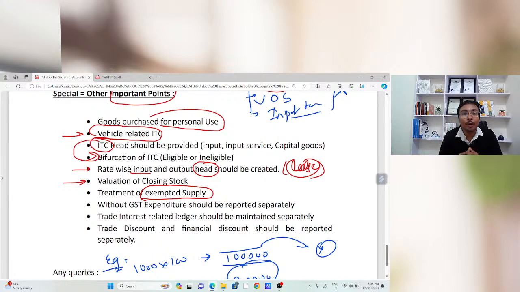Because we all know that as per rule number 42 of the CGST rules, if a particular industry is dealing in taxable as well as exempted goods, there is a requirement of reversal of input tax credit as per rule number 42. But if there is no bifurcation of your sales into exempted or taxable in your accounting software, in that case we need to face troubles. So to remove the hardship, we need to select the supply type: this is my taxable supply, this is exempted supply.